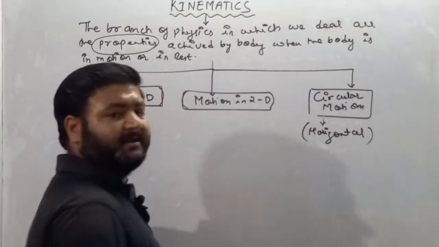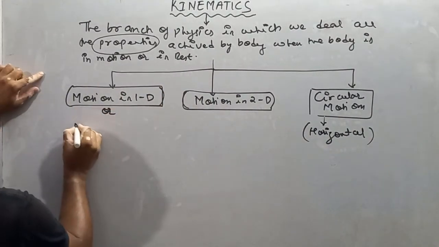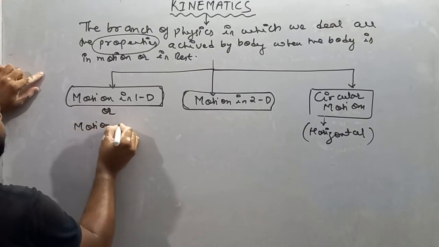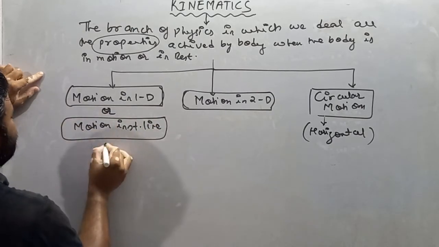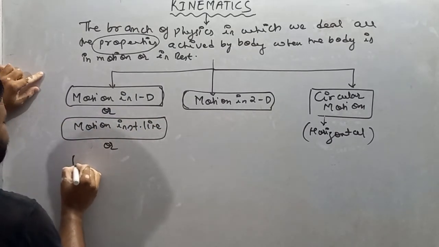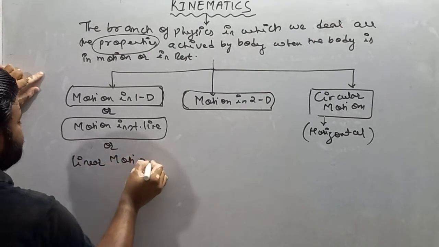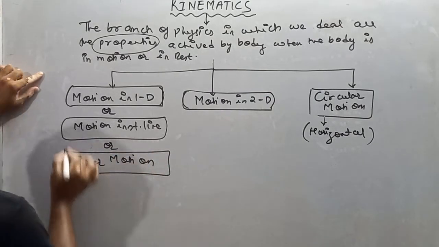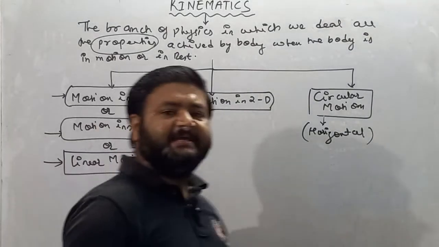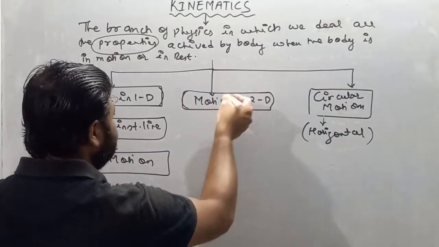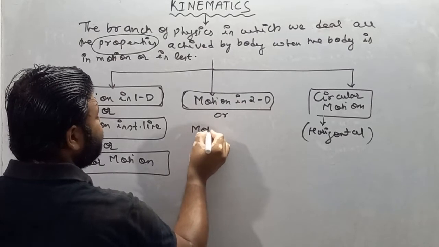Now see, motion in one dimension is also called, my dear student, motion in a straight line, or we can say linear motion. In the second part, motion in two dimensions is also called motion in a plane.